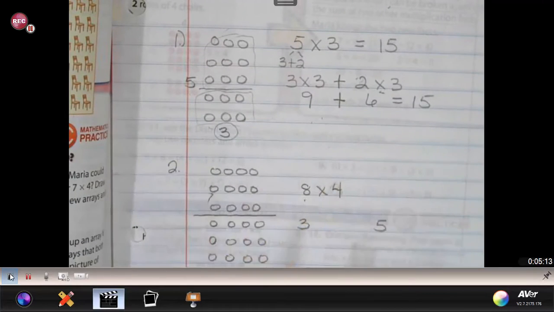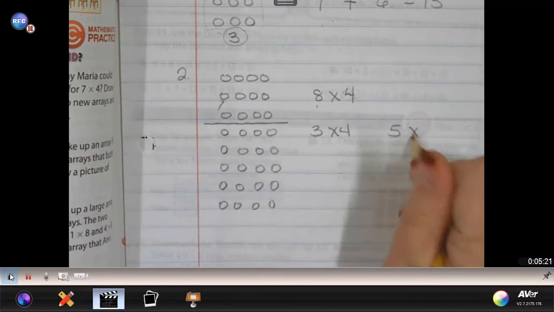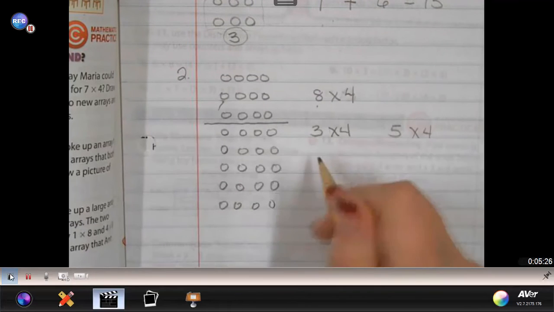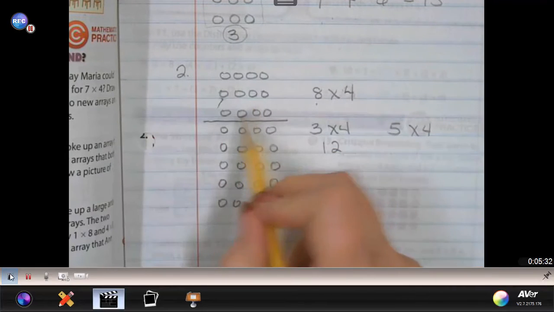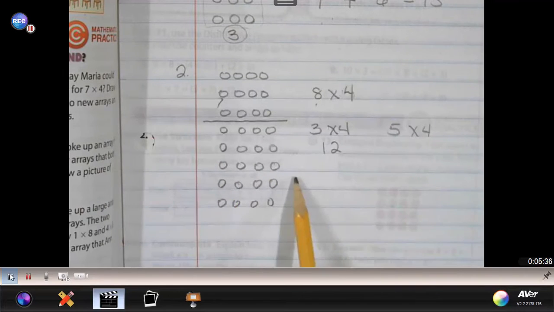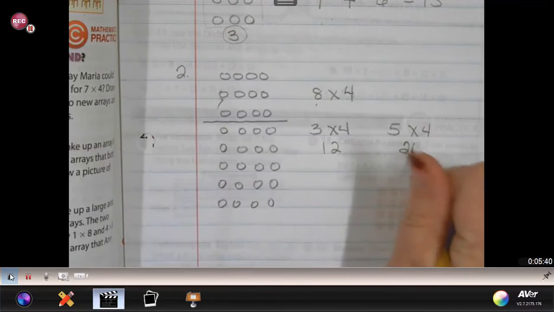So I have 3 rows of 4 on the top portion. I have 5 rows of 4 on the bottom portion. And when I have 3 times 4, if I were to count those, we shouldn't have to, but we could say 4, 8, 12. And we could go 4, 8, 12, 16, 20 for my 5 times 4.